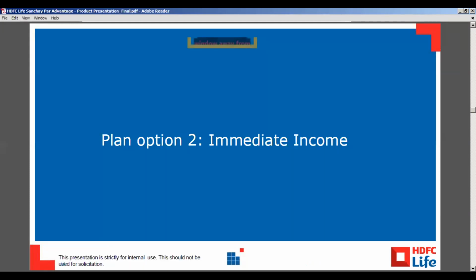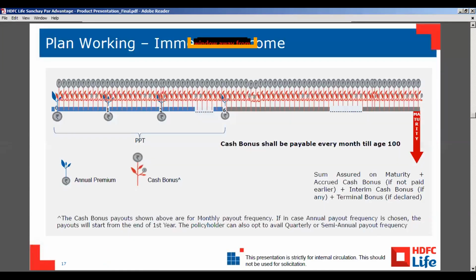Okay, so the first option was the deferred income option. The second is the immediate income option. In the deferred income option, the customer has only 3 PPT options, 8, 10, 12. But in the immediate income option, the customer has 4 PPT options, 6, 8, 10, 12. Okay, please move forward.